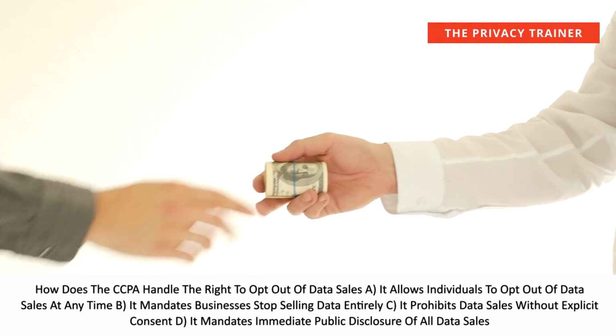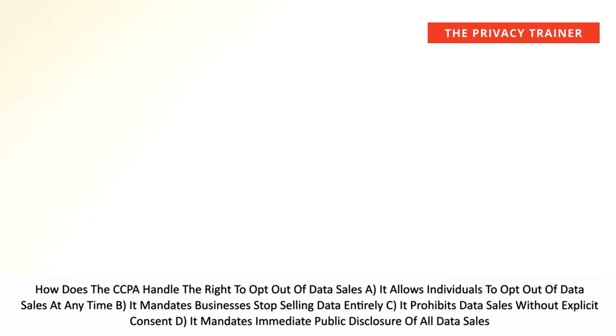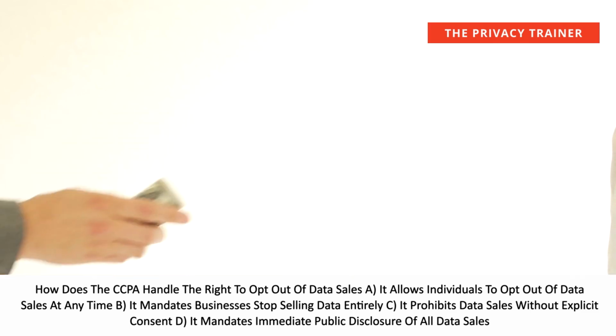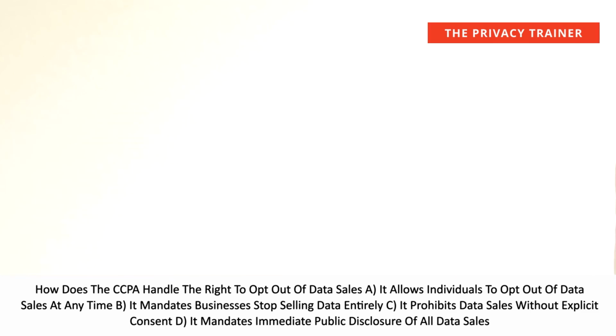How does the CCPA handle the right to opt out of data sales? A. It allows individuals to opt out of data sales at any time. B. It mandates businesses stop selling data entirely. C. It prohibits data sales without explicit consent. D. It mandates immediate public disclosure of all data sales.